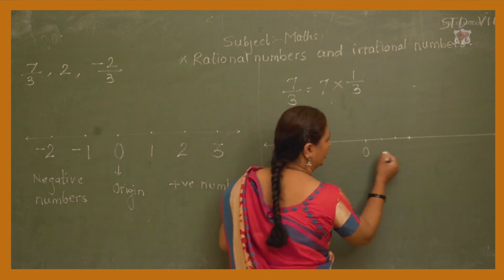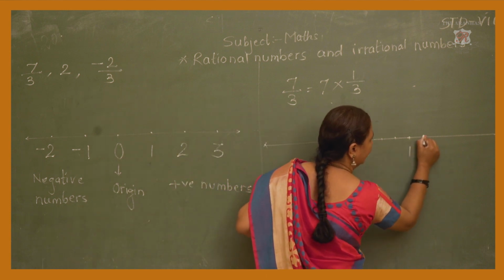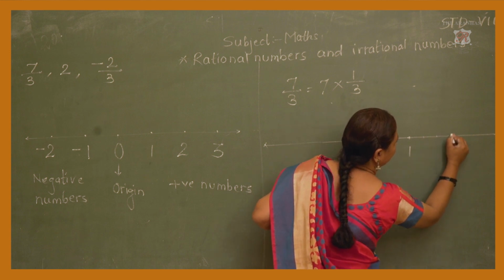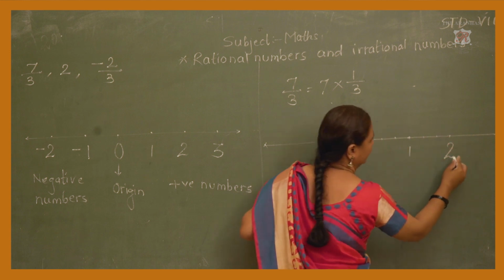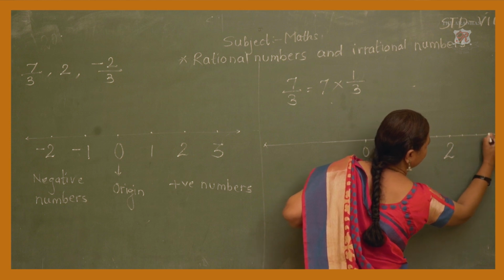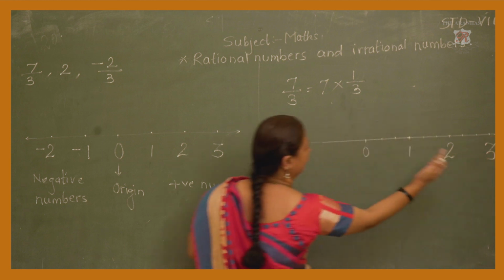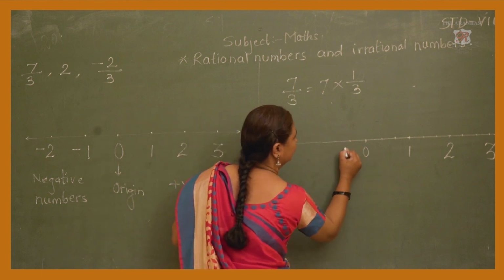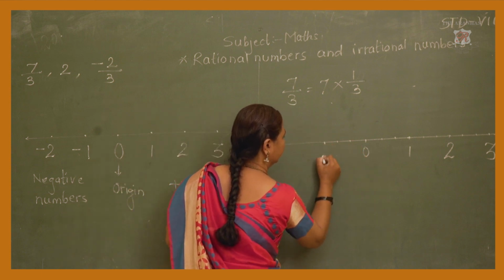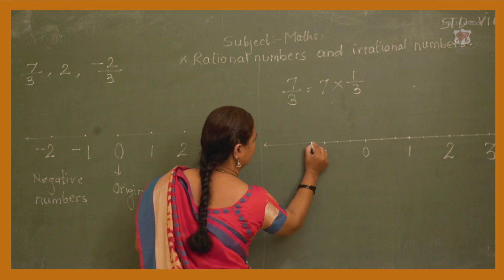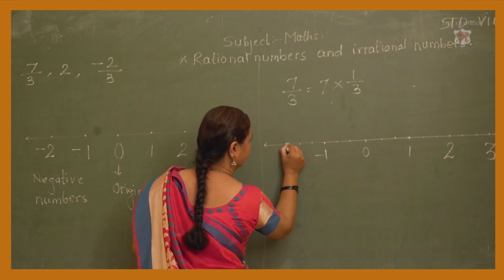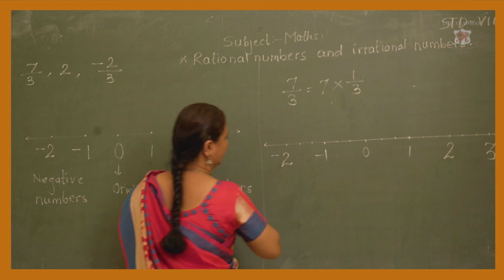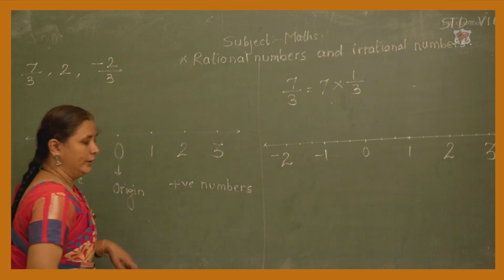Okay. So 0 to 1, then again take the convenient line 2, then again 3, in the same way on the left hand side of the 0, -1, -2. Okay.